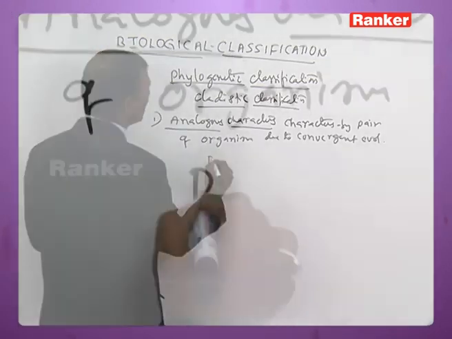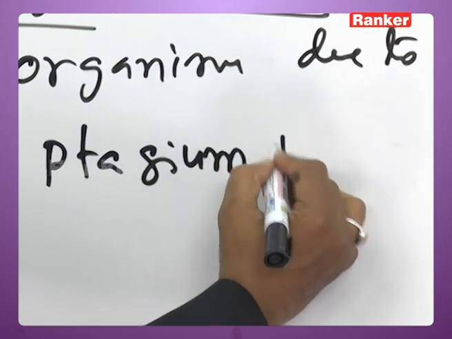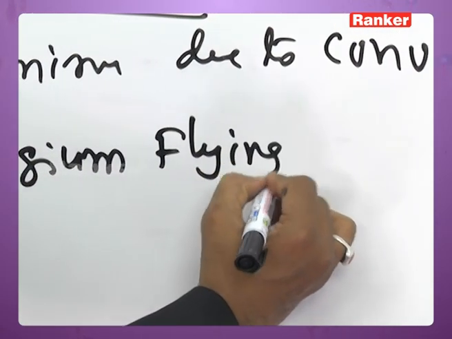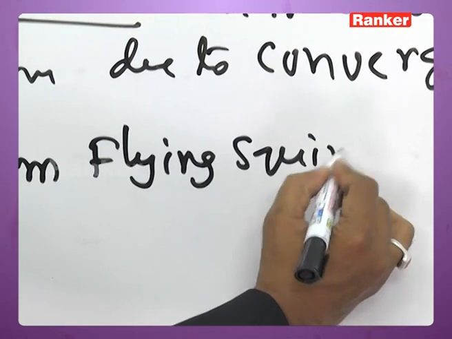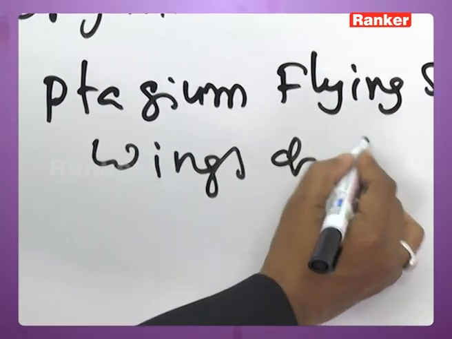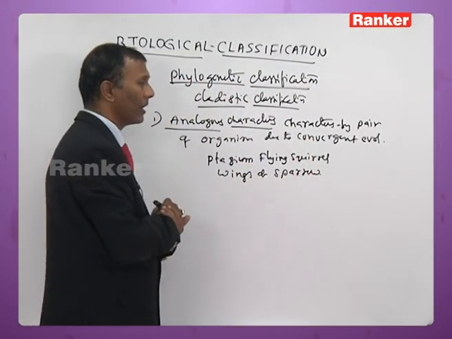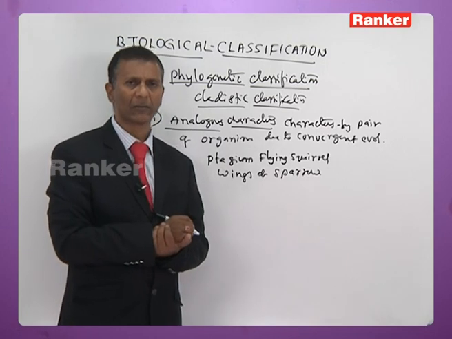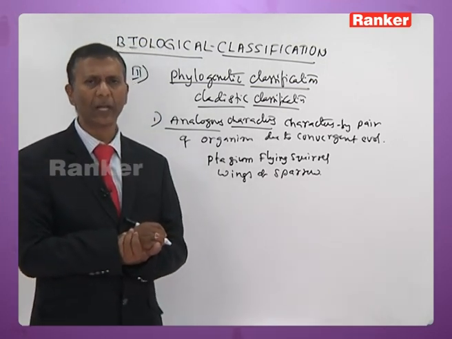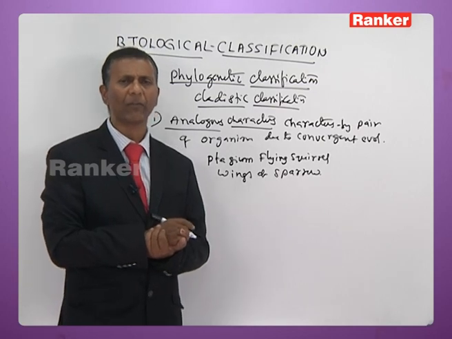Like the patagium of a flying squirrel and the wings of a sparrow. They are the best example for analogous characters, where both of them help in flight.